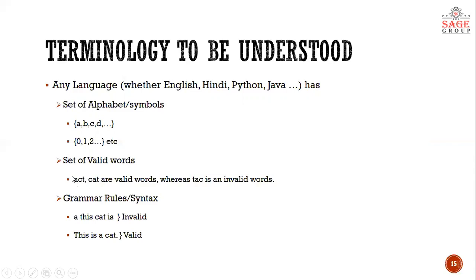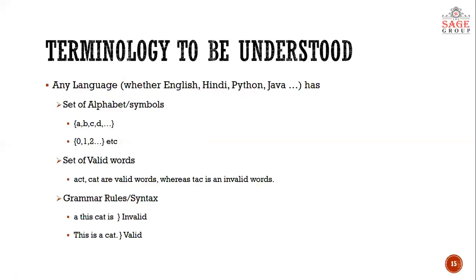Now cat, yes, it is also a valid word. Cat is an animal. According to our dictionary, we have this word, so we can say that it is a valid word. Now the third one is TAC. As such, there is no word defined and it has no meaning. So in a straightforward manner, all the words which have some meaning in that language are called the set of valid words.